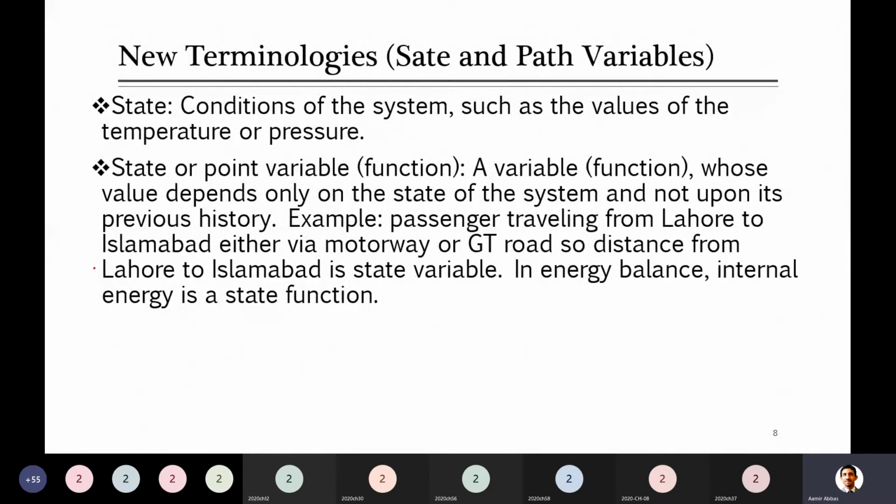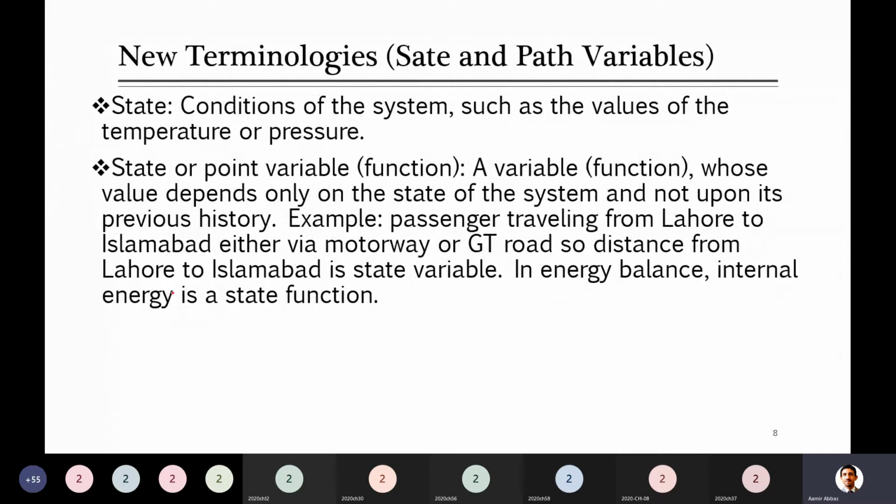As I already said, state or point variables are those functions which depend only on the state of a system and not upon its previous history, or you can say on the path. For example, take one passenger who travels from Lahore to Islamabad.